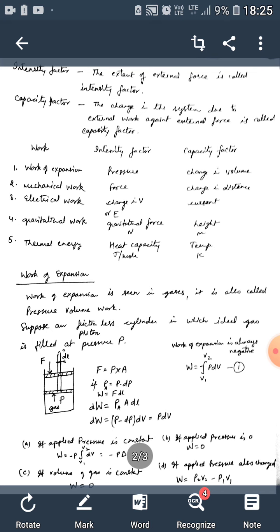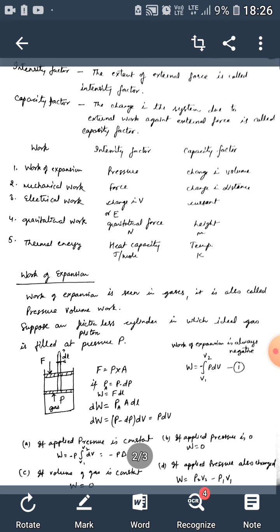Number 4, gravitational work. What is gravitational work? In gravitational work, the intensity factor is gravitational force in newtons and the capacity factor is height in meters. Number 5, thermal energy. What is thermal energy? Thermal energy is the multiplication of heat capacity, which is represented in joule per mole, and the capacity factor, temperature, which is represented in Kelvin.